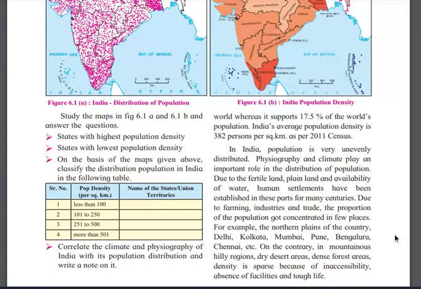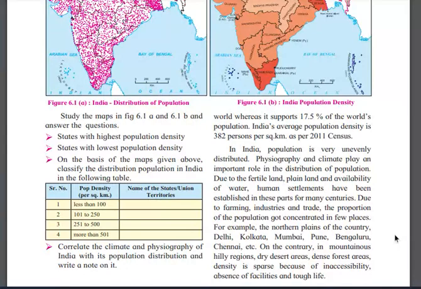Due to fertile land, plain land, and availability of water, human settlements have been established in these parts for many centuries. If I talk about why you settle in Mumbai, because of which reason? Because of facilities like fertile land, plain land, availability of water. Some people, like farmers, will not stay in Mumbai, they will stay in fertile land, and we will stay where we get availability of water, right? So in India, people have been settling according to this for so many years.